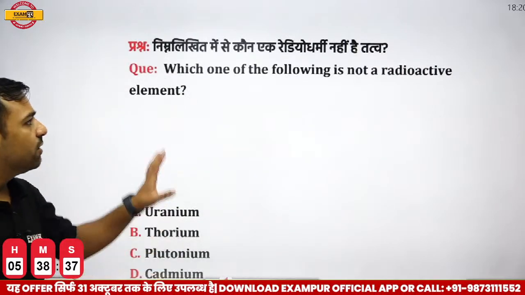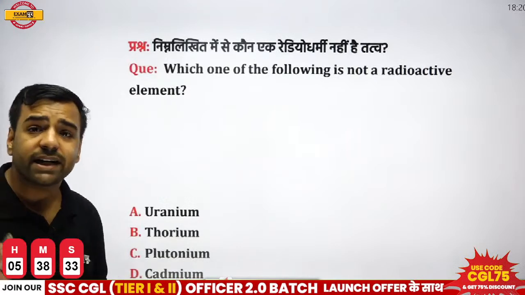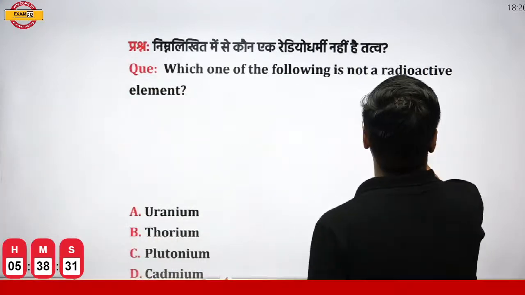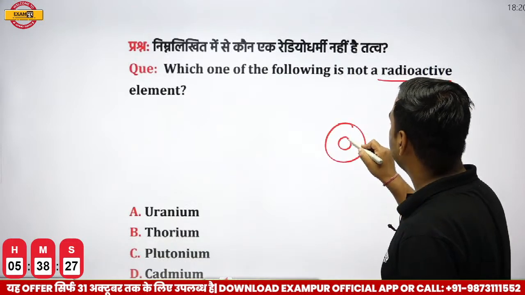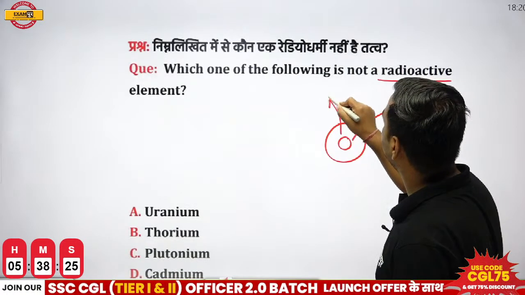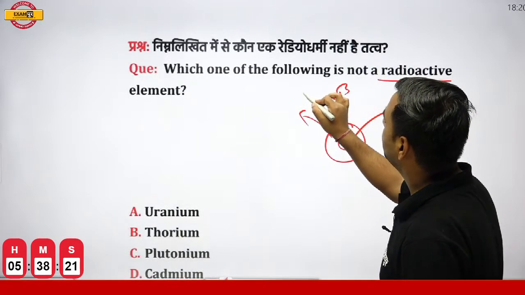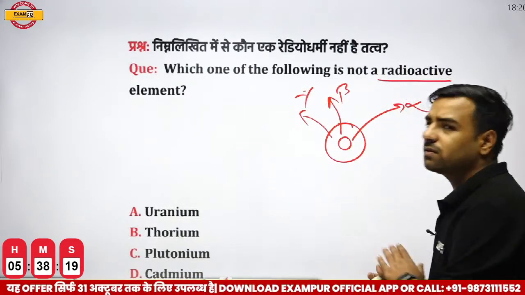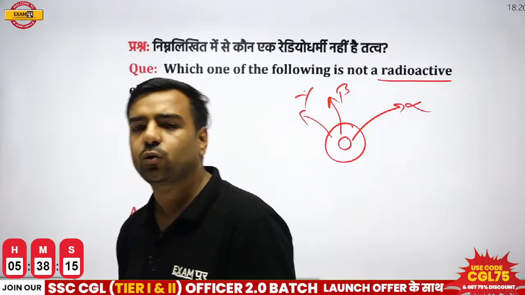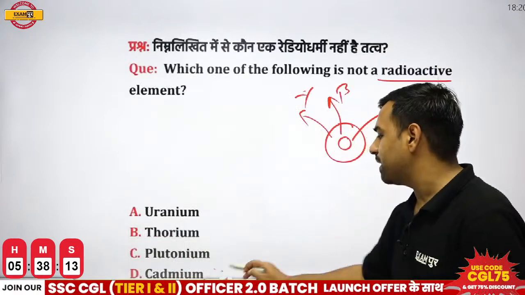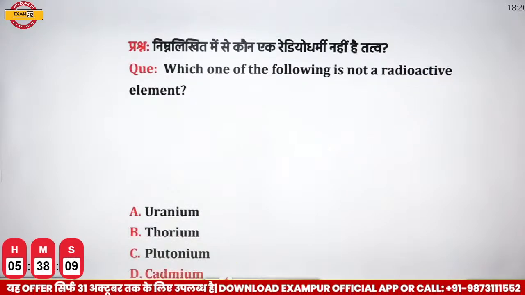My question is, which one of the following is not a radioactive element? What are radioactive elements? Radioactive elements are those whose nucleus is not stable and they always keep on emitting alpha, beta, gamma radiations, right? So yes, we have 4 options here. So we know this, going with D, and that's totally correct. If I go with this cadmium part, cadmium is not a radioactive element. Very good, Vinod. Totally correct.